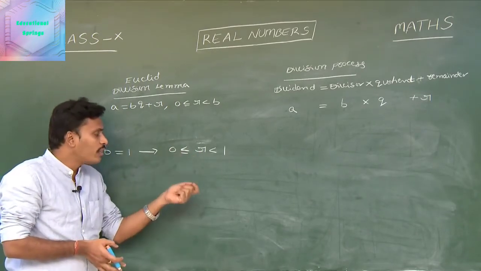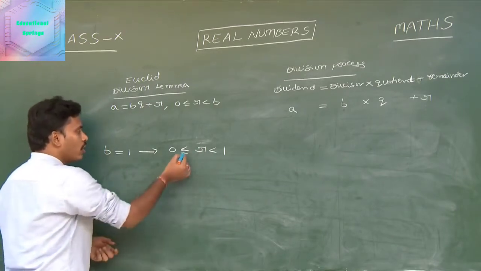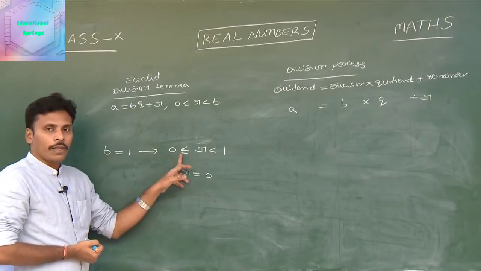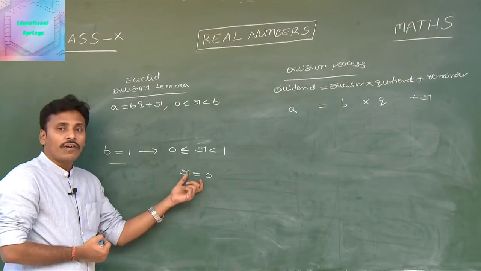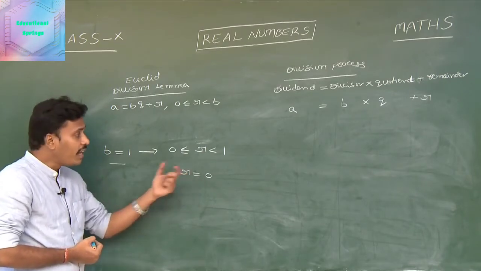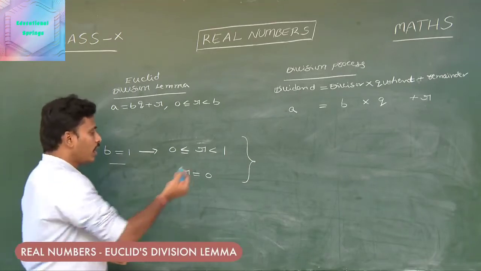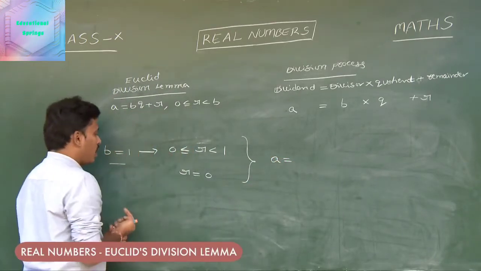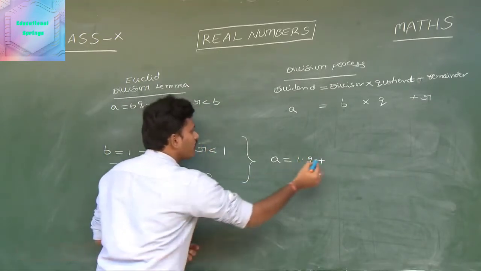See, the integer which is in between 0 and 1 is only 0, since we have a chance to take 0 in the place of r, right? So if b is equals to 1, then directly our r value is 0. Then in such case, the representation according to Euclid's division lemma is like this: a is equals to bq plus r. That means 1 into q plus r, where r is 0.